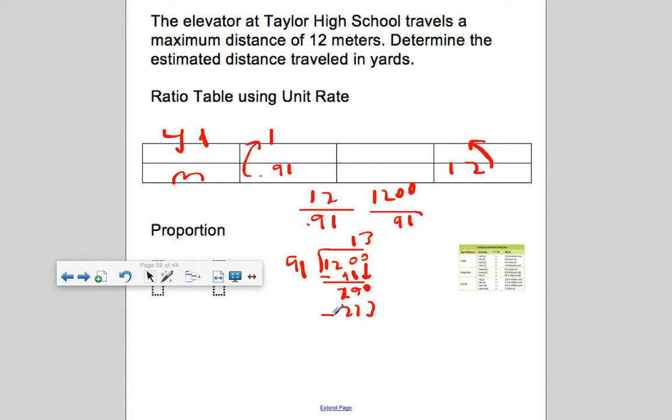So if I subtract 273 from 290, that would be 17 will be my remainder. I need to get rid of this remainder, so I annex a decimal and a 0. How many 91s go into 170? About 1 time. I'm going to stop right there. So 1 yard is the same as saying 0.91 meter. 13.1 yards is the same as saying 12 meters.